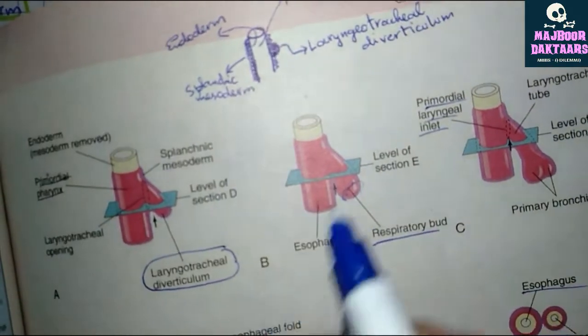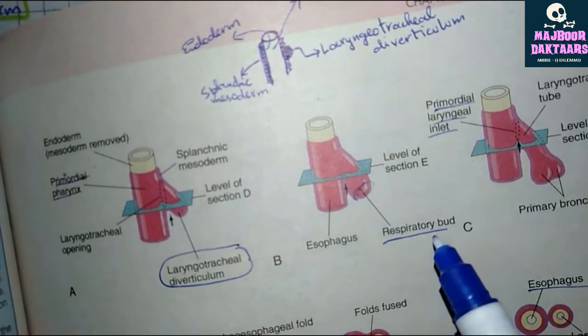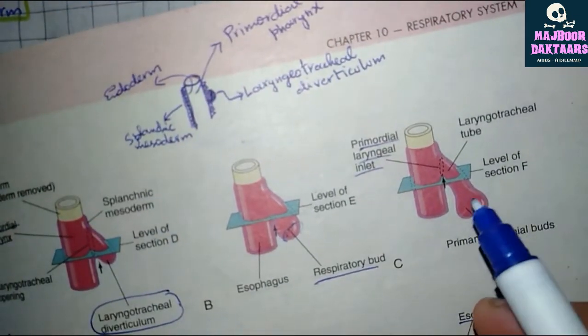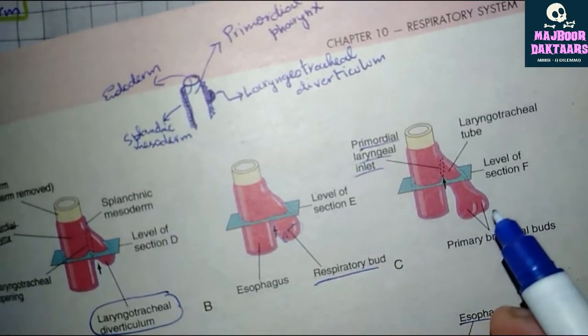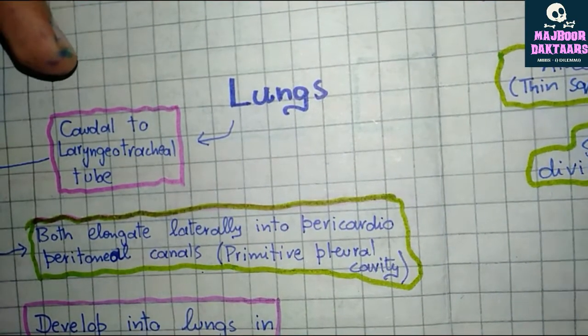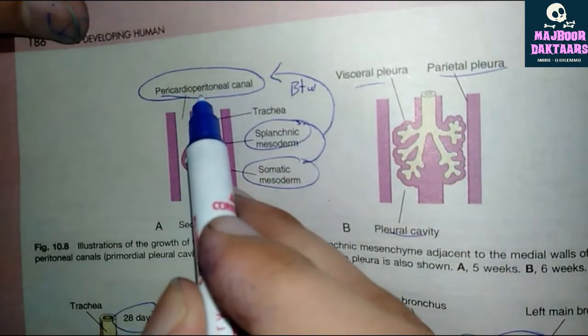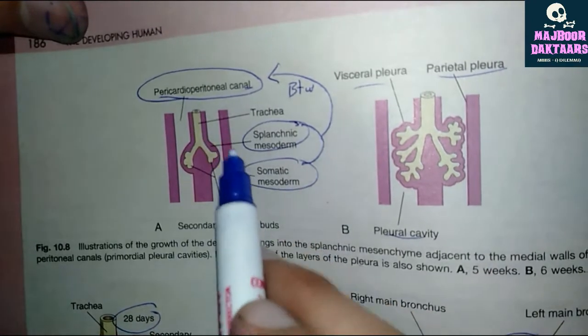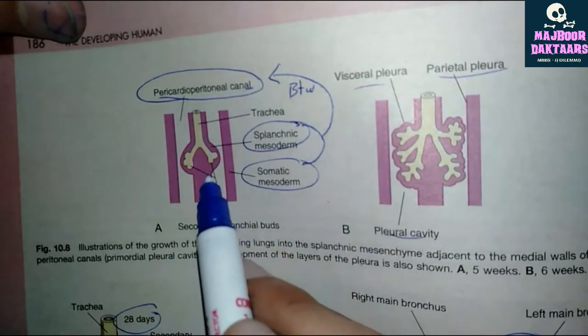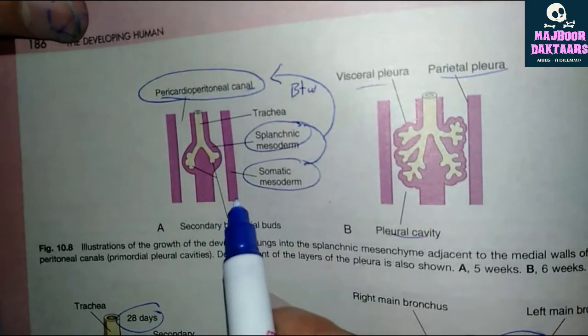Let us see a diagram. Again, in this diagram, the caudal portion of the laryngeotracheal tube gives rise to the respiratory bud, also known as the lung bud. Now this lung bud divides into two primary bronchial buds, and these primary bronchial buds, as I have explained earlier, grow into the pericardio-peritoneal canal, which is a space between the splanchnic mesoderm covering the endodermal core and the outside somatic mesoderm.